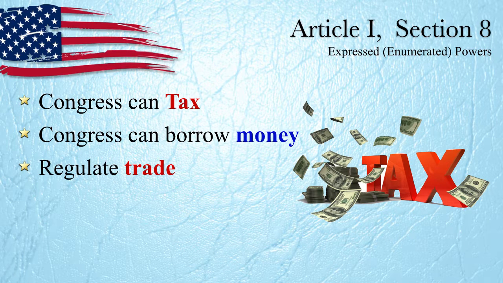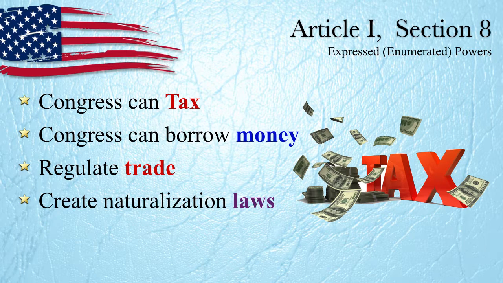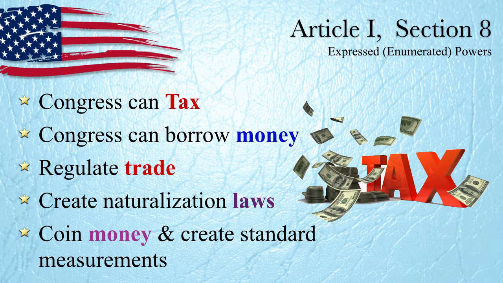They have the power to regulate trade. Congress can regulate trade in and out of the United States. They can create naturalization laws. Now, don't be confused. What this is talking about is how to become a citizen. Laws of how to become a citizen, that's what naturalization laws are. They can coin money, or make money. When we say to coin money, they have the power to make money, and we're glad they do.